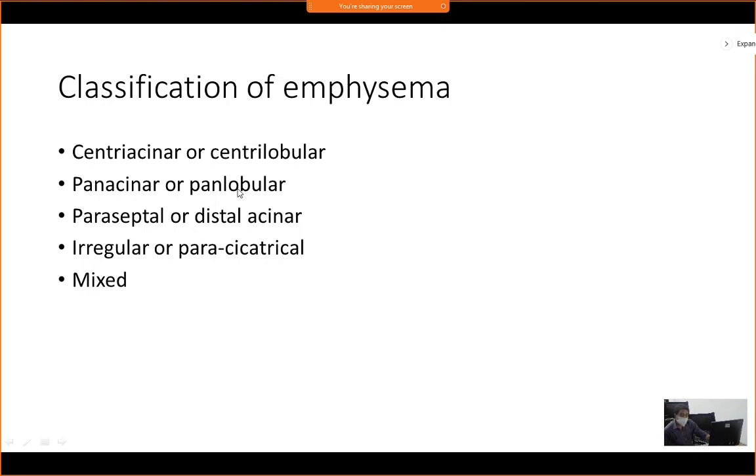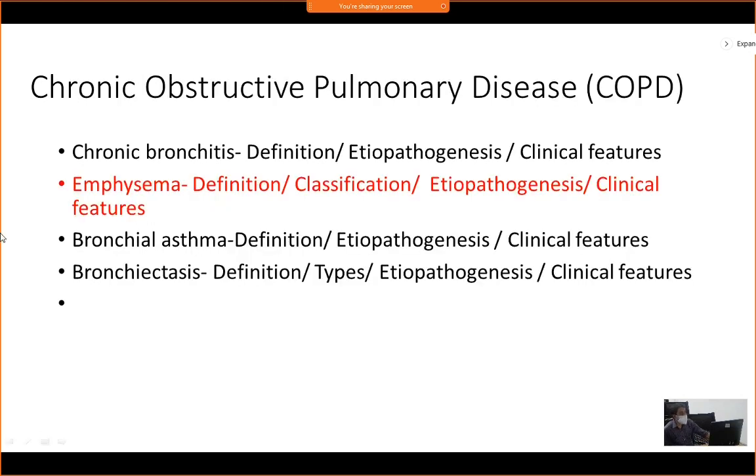So basically, among the whole of your respiratory system, the most important topic, if I have to tell you, is COPDs. And among the COPDs, the most important topic which you have to read is emphysema. Emphysema, you have to read at least the definition, classification, etiopathogenesis, and your clinical features. COPD is the most important topic in respiratory system, which you must know basically.